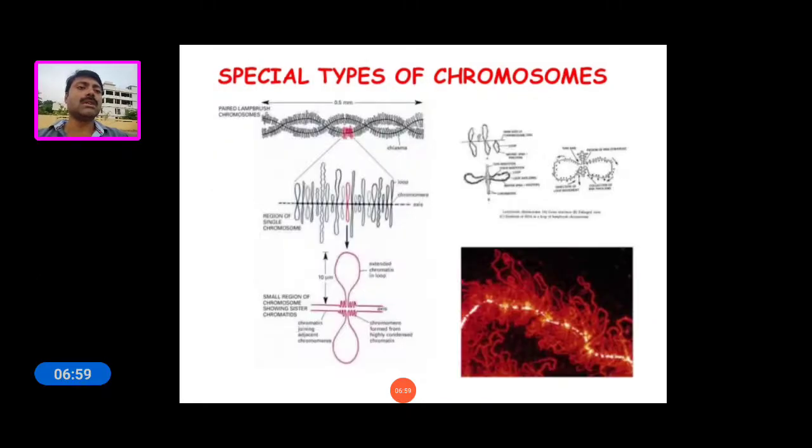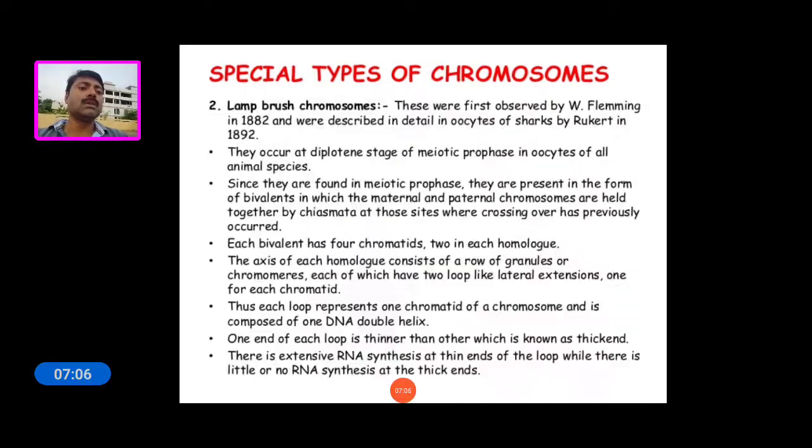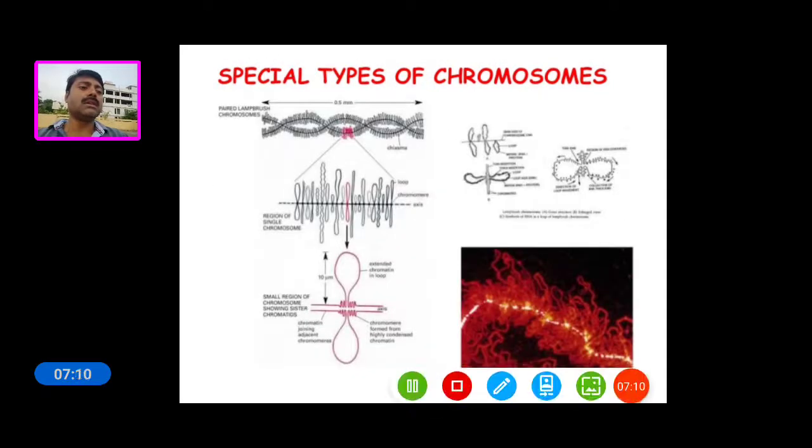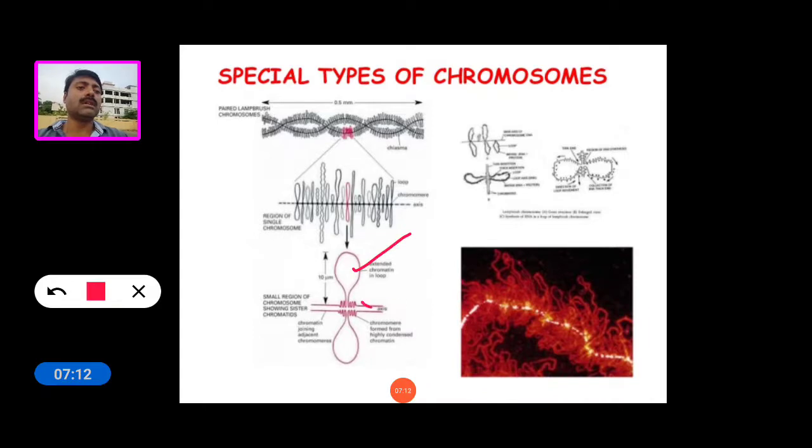So these are the special type of chromosomes, the Lampbrush chromosomes. In the diagram we observe the loops and the axis, with loops on both sides. This type of chromosome looks like a cleaning brush, so that's why this chromosome is called the Lampbrush chromosome.